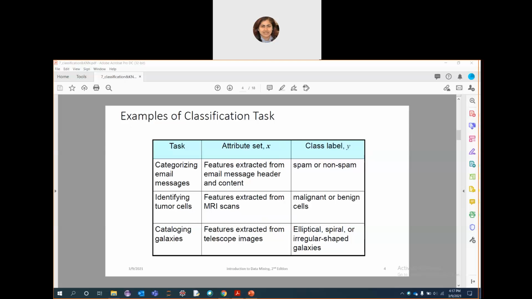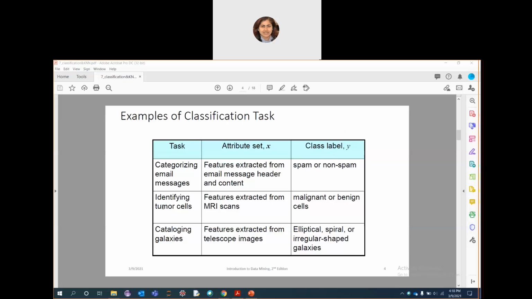Now, different categories of the classification task. As we have already discussed, categorizing email messages: the attribute set X will be the features extracted from the email message header and content. Based on that, we consider whether it is a promotion email, a primary email, or spam, and you do the categorization by labeling it with a class label.